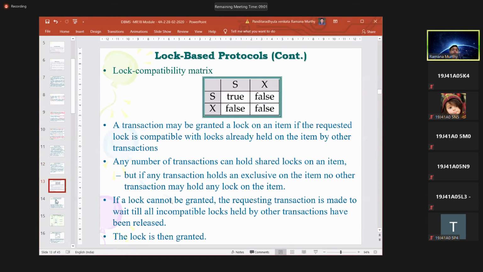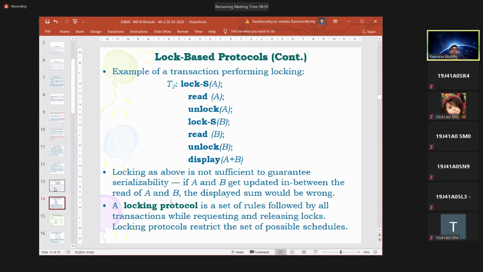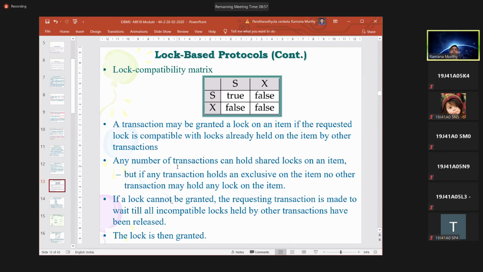Based on this, for example, we have this small table giving us two transactions. The vertical is one transaction, and maybe the horizontal is another transaction. If the vertical transaction has obtained a shared lock, can any other transaction obtain a lock or not?